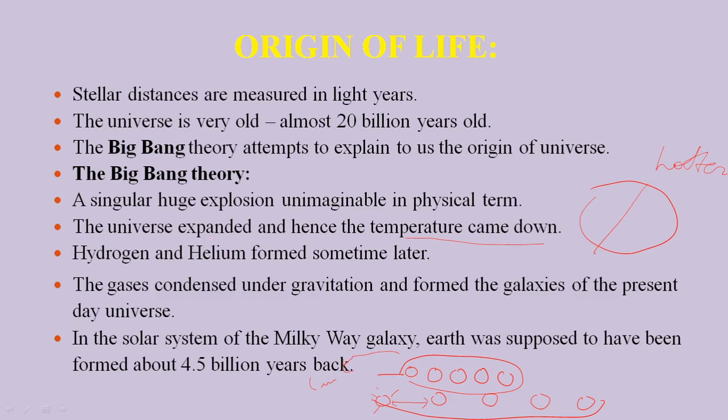As they are cooling, this cooling later gives rise to two gases. One is hydrogen and the other is helium. These two gases formed much later, not in the starting phases. When the planets are cooling down, they start releasing gases, because we know that if we heat an iron bar and then keep it for cooling, the heat is released in the form of energy, and that energy is in the form of gas.